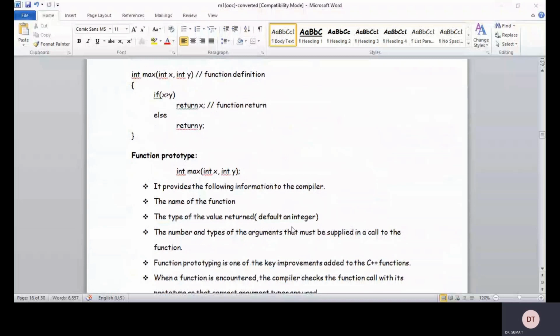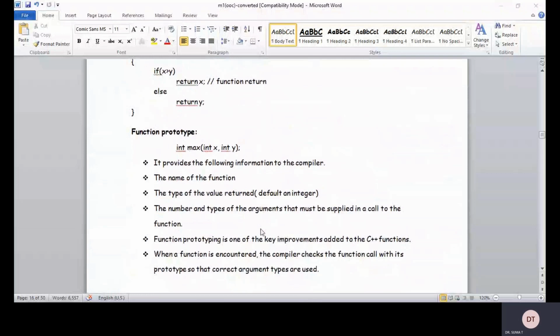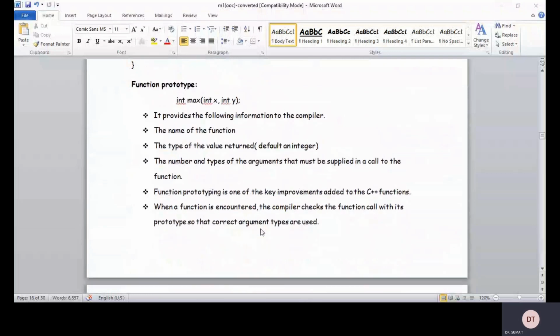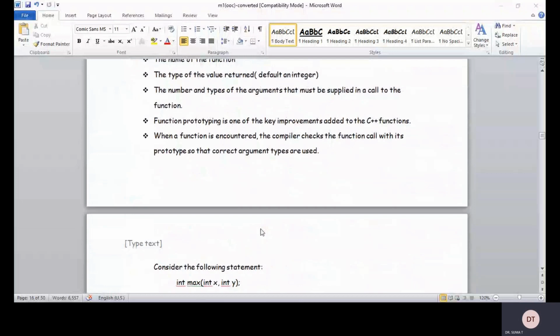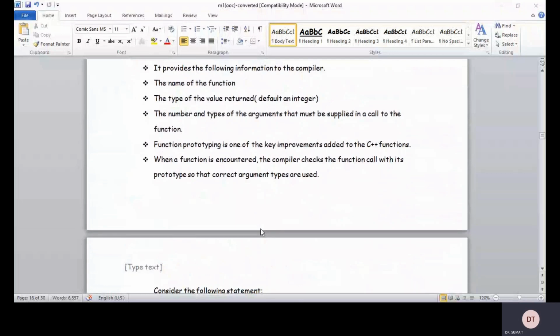So the default is an integer. The prototype also gives the number and types of the arguments that must be supplied in a call to the function. Function prototyping is one of the key improvements added in C++ functions. When a function is encountered, the compiler checks the function call against its prototype to see whether the correct argument types are used or not. That is the reason why program execution in C++ will be slower, because it needs to check all these kinds of parameters.